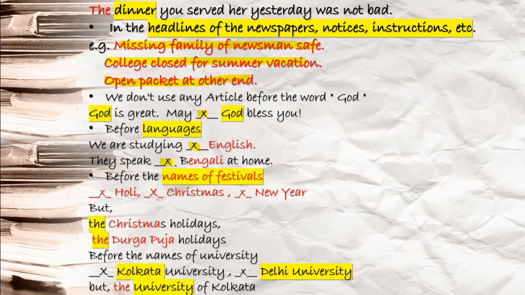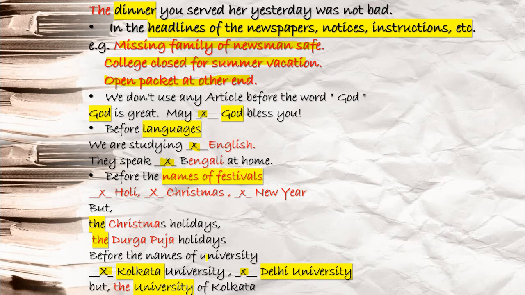Okay, now you see, before the names of universities like Kolkata University, before that I will not write the, without the or any article. Delhi University, here also I will not write any article. But when you write like this, University of Kolkata, before that you have to write the. These are very important things that you have to keep in your mind.